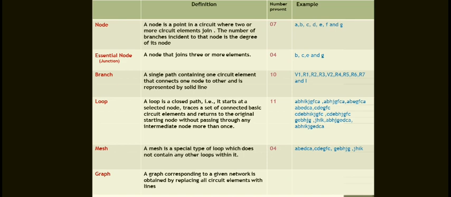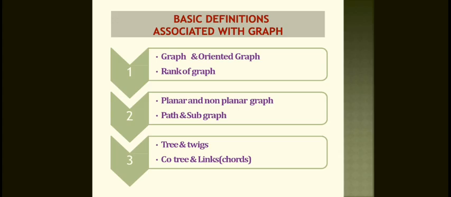And now the graph. A graph corresponding to a given network is obtained by replacing all circuit elements with lines. So this is called the graph. For a given network, the graph will be remodified by eliminating all the elements.